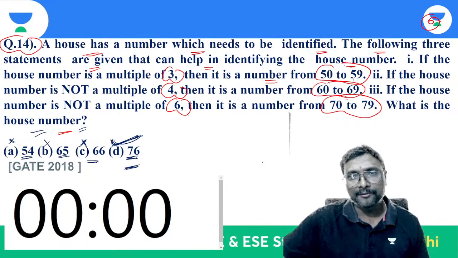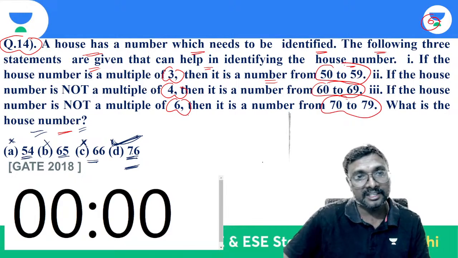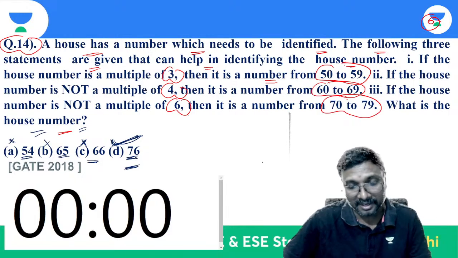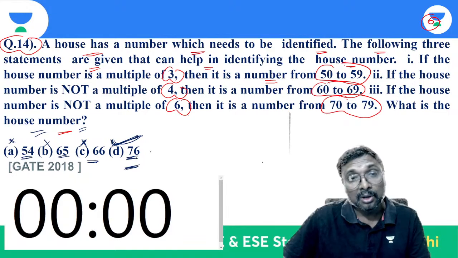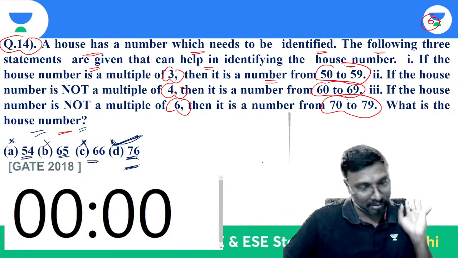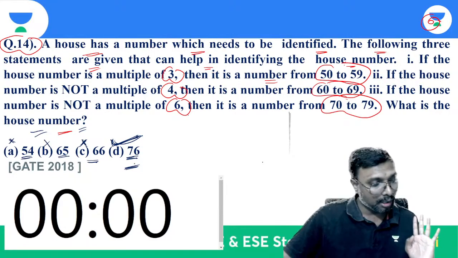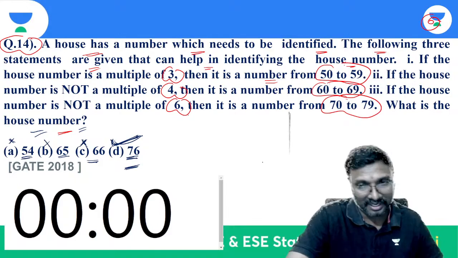Only from 50 to 59 should it be a multiple of 3. Other than this, a multiple of 3 should not be there. Is it a multiple of 3? No, it is not a multiple of 3, right? The multiple of 3 condition is not satisfied. It is not a multiple of 6, but it is a multiple of 4. Is that clear? All 3 conditions are satisfied by this one.